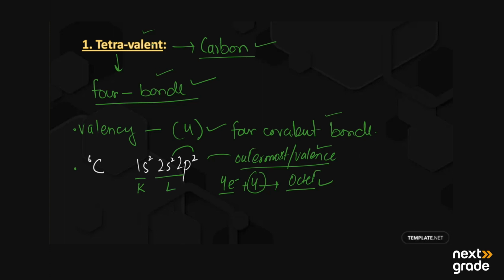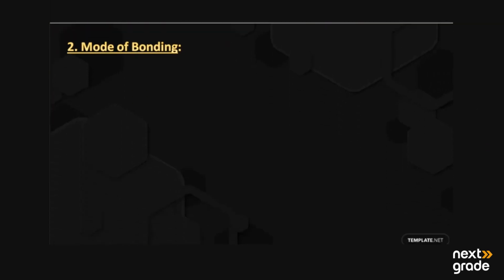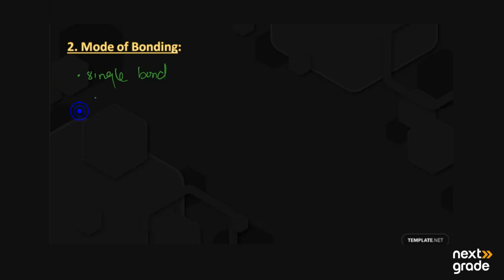As it is going to make 4 bonds, this is the main property for its diversity and its many compounds. Next, the second property is its mode of bonding. What type of mode of bonding? The carbon atom can form a single bond, a double bond, and a triple bond as well. So by forming single, double and triple bonds, it can have a lot of compounds.